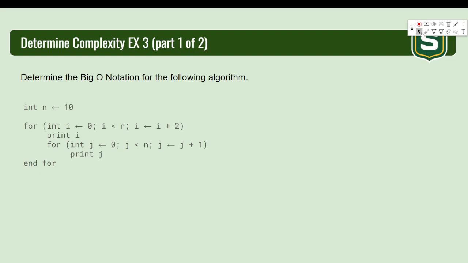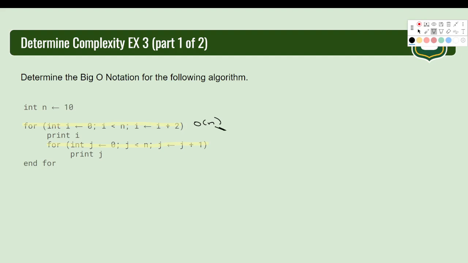All right, here's another one. Let's just focus on the loops here. So we have a for loop here. This is big O of 1, the print statement. Big O of 1 gets overshadowed by the big O of n. But I want you to notice here we have another loop. So here we have a big O of n loop.